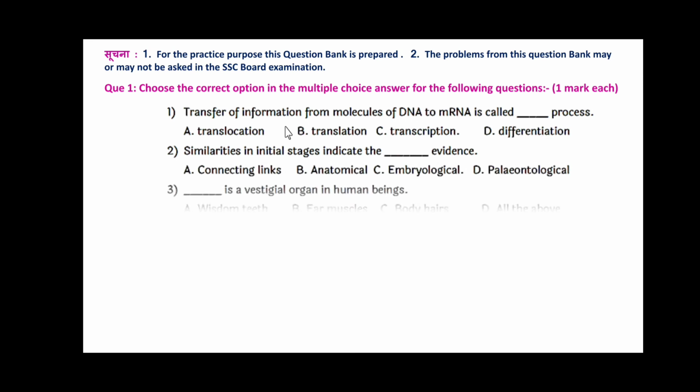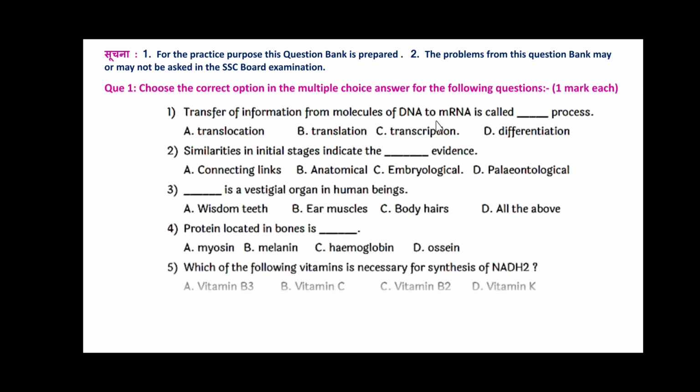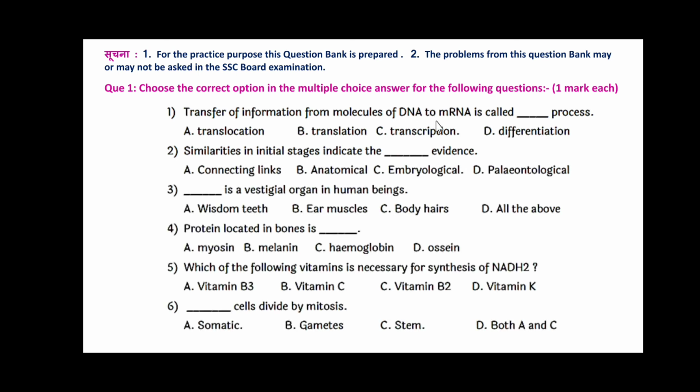Transfer of information from molecules of DNA to mRNA is called dash dash process, and the answer is transcription. Similarities in initial stages indicate the dash dash evidence, that is the embryological evidence. Dash dash is a vestigial organ in the human being, and the answer for this is all of these, that is wisdom teeth, ear muscles and body hairs.